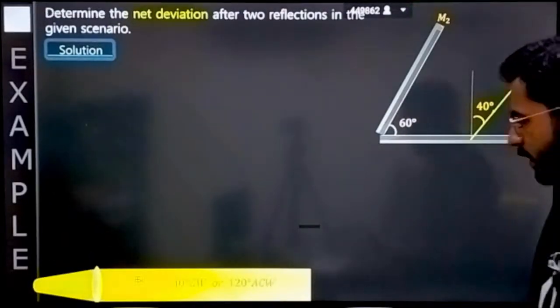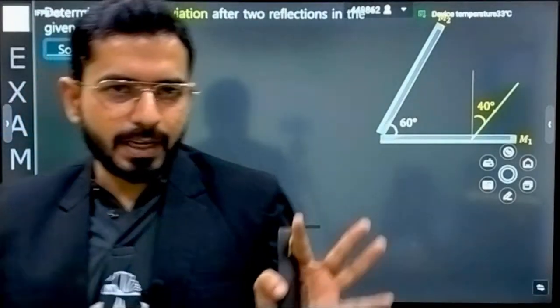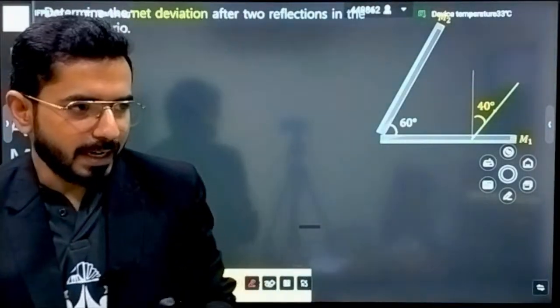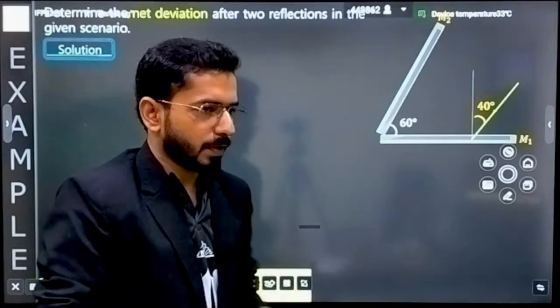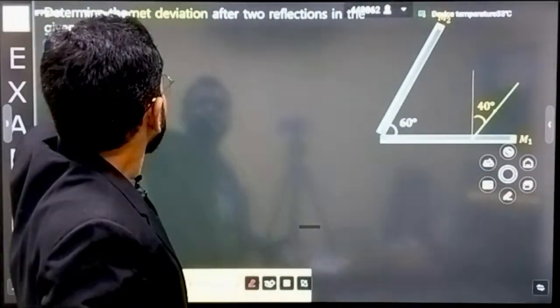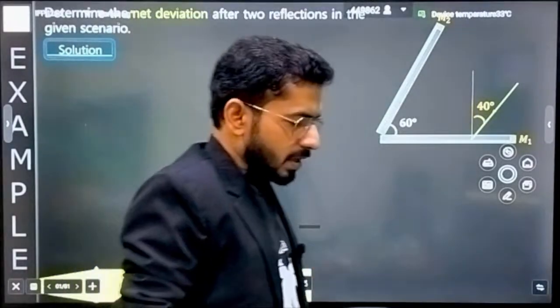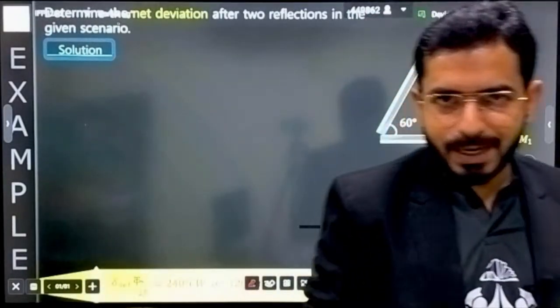So here is a very good question. Let's try to apply all the brain that we have in this question and find the answer. Tell me: the question is, determine the net deviation after two reflections in the given scenario. There are only two reflections that are happening.